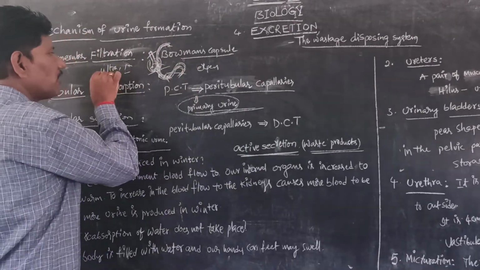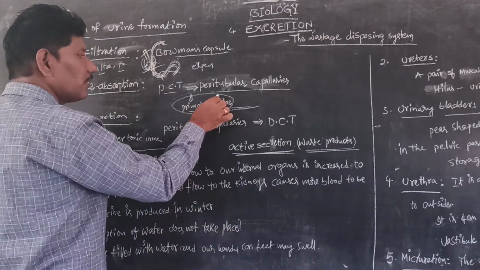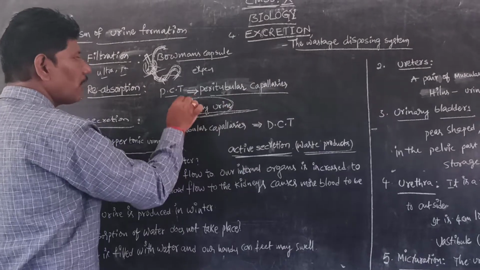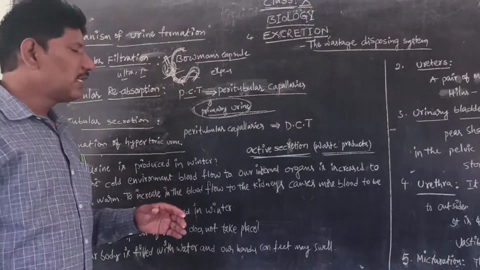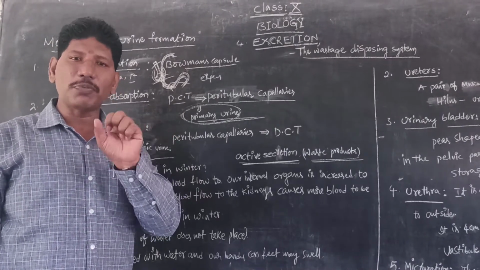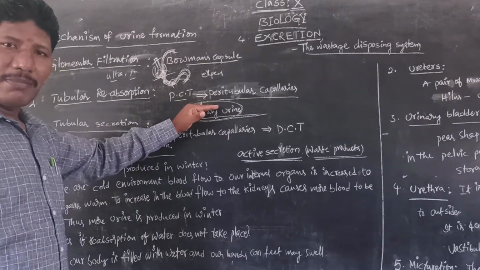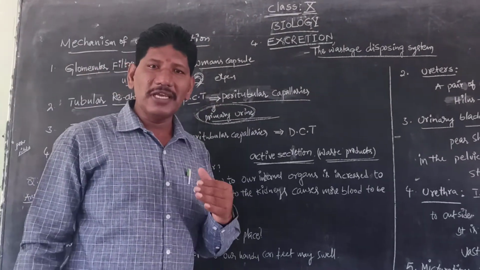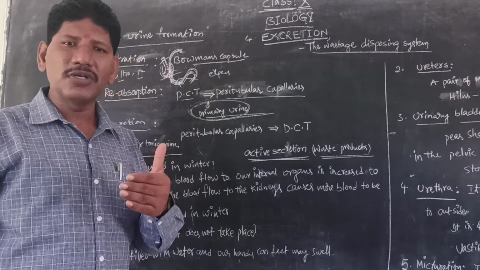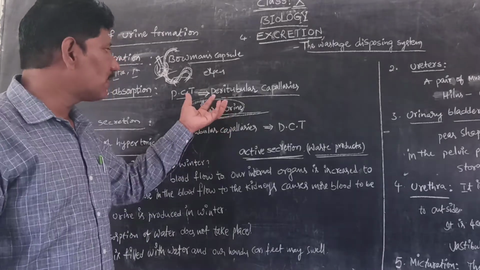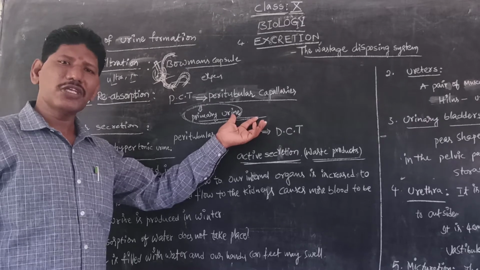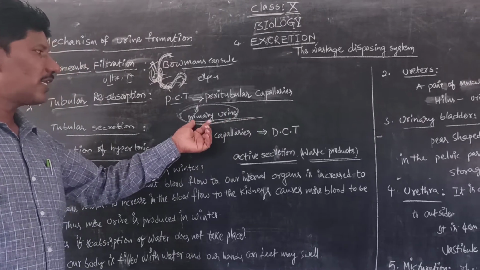This filtration is called pressure filtration or ultrafiltration. As a result of the pressure filtration, what is formed? Primary urine is formed. This primary urine has two components: waste products as well as useful products. In the liquid portion of the primary urine there are essential materials like glucose, amino acids, proteins, fatty acids, hormones, enzymes, water and salts, all the essential materials along with the waste products. Combined, this is called primary urine.